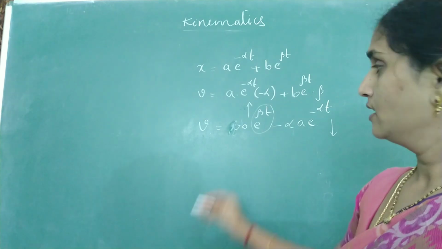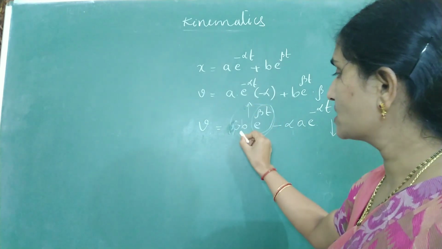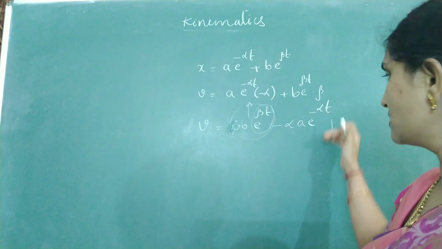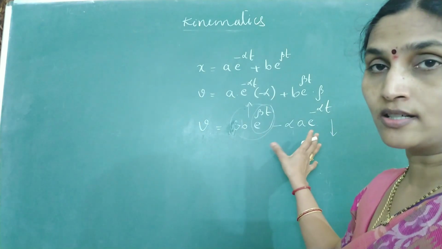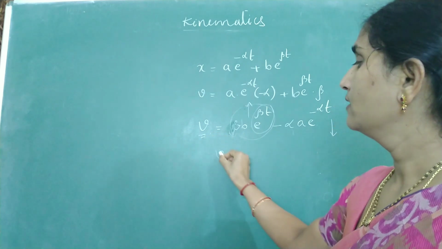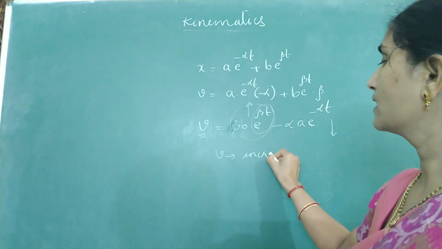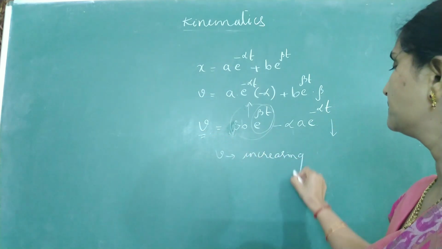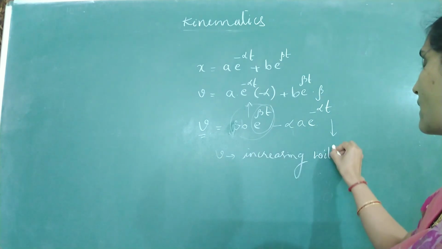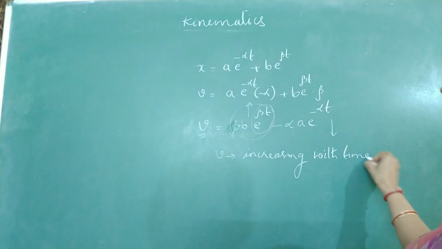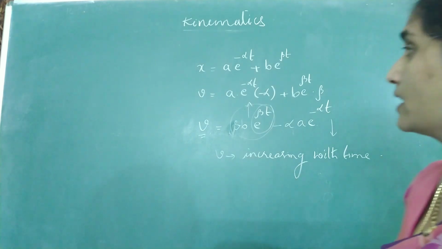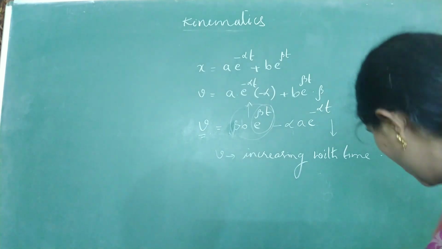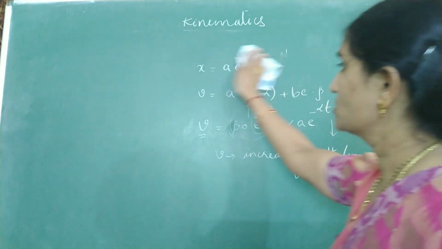Now as time is continuously increasing, this is an exponentially increasing function, whereas this is an exponentially decreasing function. Tell me what would happen if this term is continuously increasing and this term is continuously decreasing. The gap becomes larger and larger. So what should be your answer? V keeps on increasing with time. Okay, so this type of question can also be given where x is a function of time. Then coming to the next question.